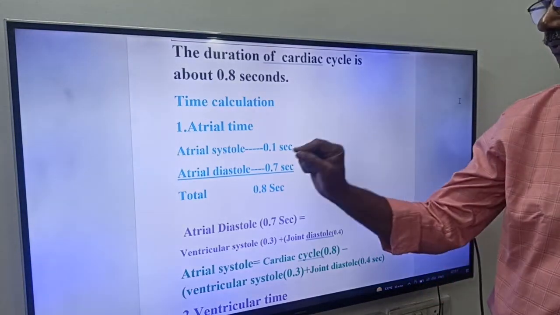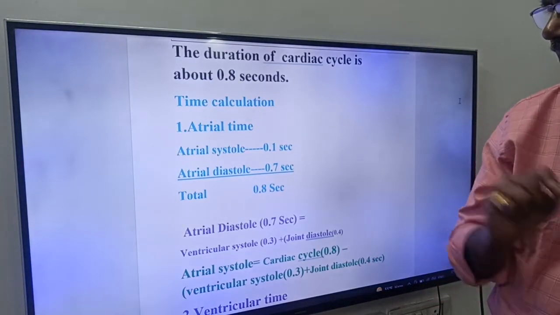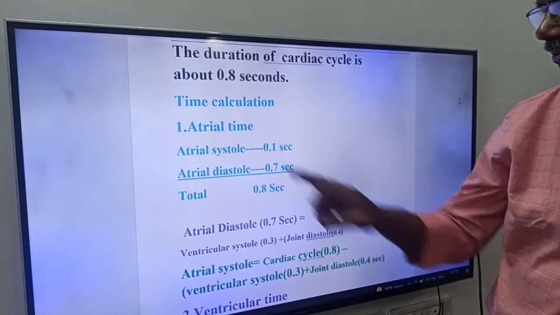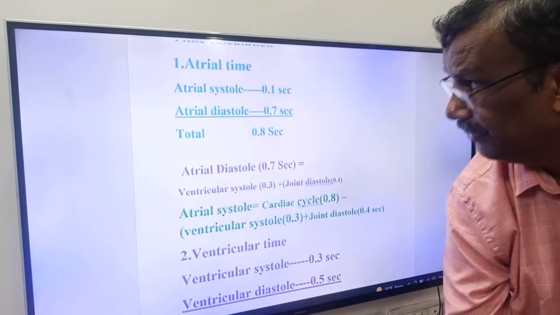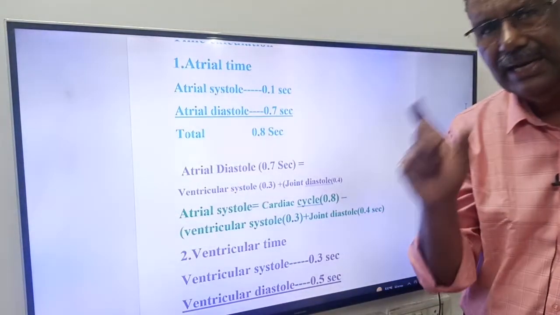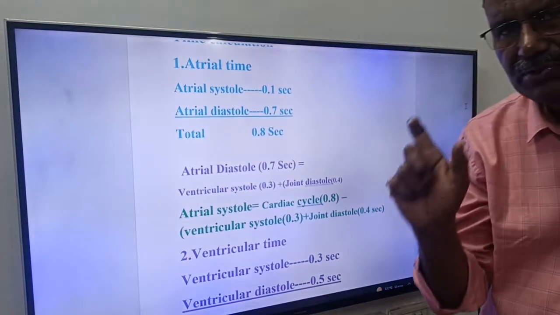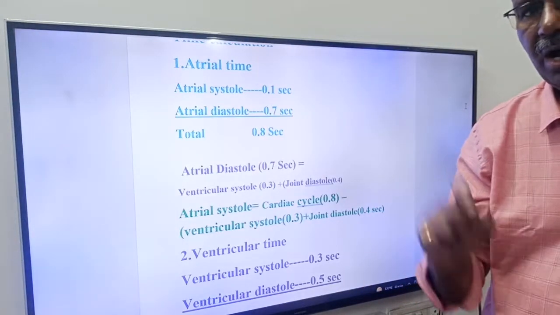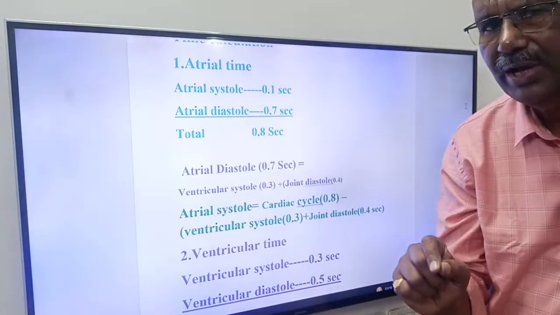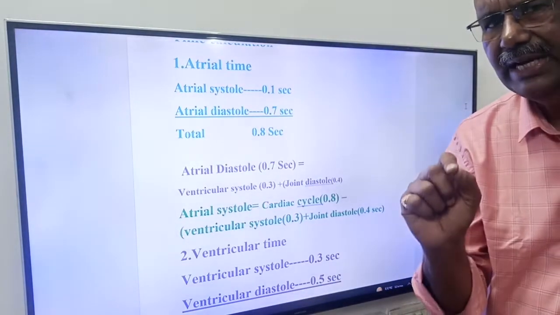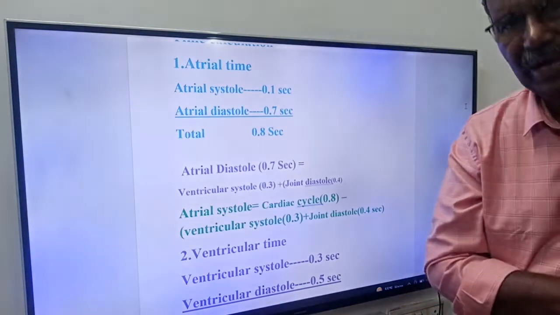Now time calculation for atrial systole. First you take atrial time, friends. Atrial time means how much time it is in the systolic state, how many seconds it is in the diastolic state. The duration of atrial systole is 0.1 seconds only.